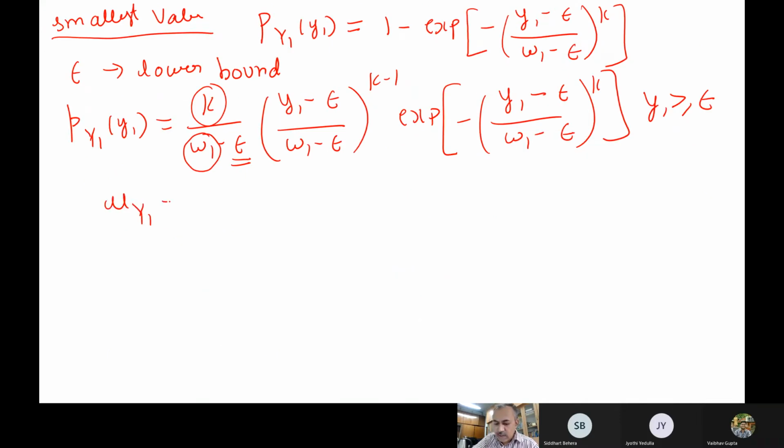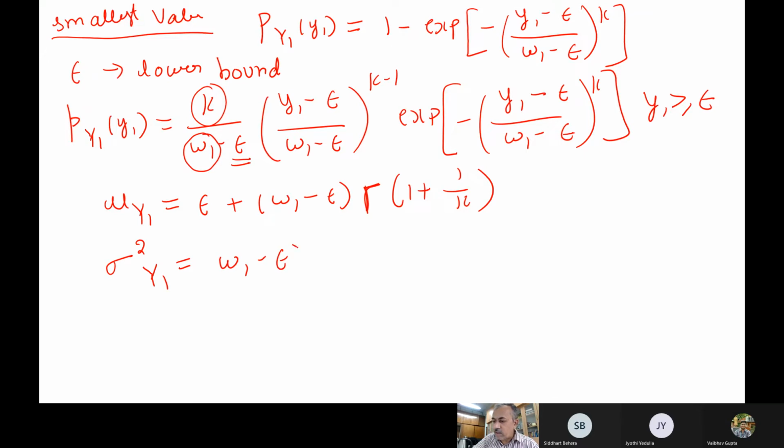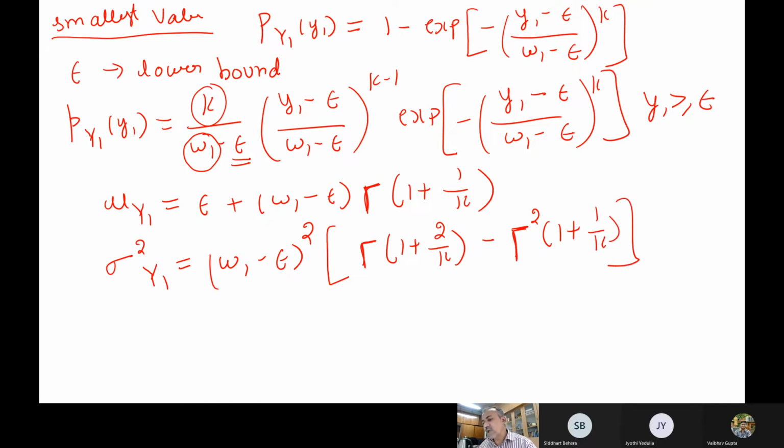So mu of y1 is epsilon plus (omega 1 minus epsilon) times the gamma function of 1 plus 1 by k, and then the standard deviation, or the variance basically, will be (omega 1 minus epsilon) whole square times (gamma function of 1 plus 2 by k minus gamma function square of 1 plus 1 by k). So these are the basic equations which relate the parameters of your distribution with the mean and standard deviation of the data itself. Knowing these two, you have to find out these numbers.